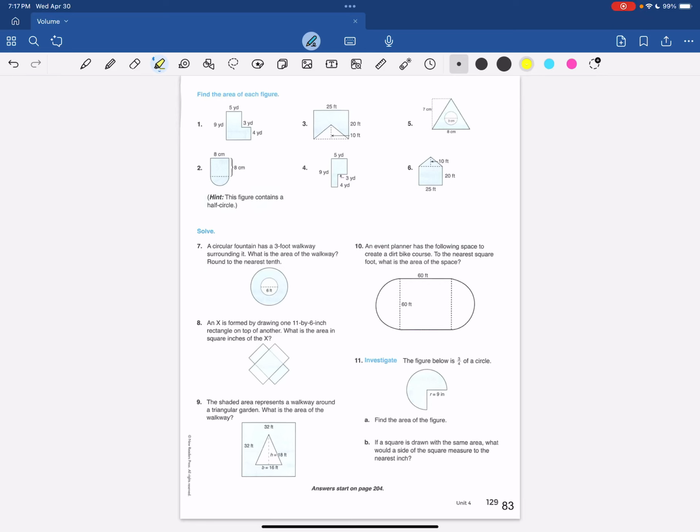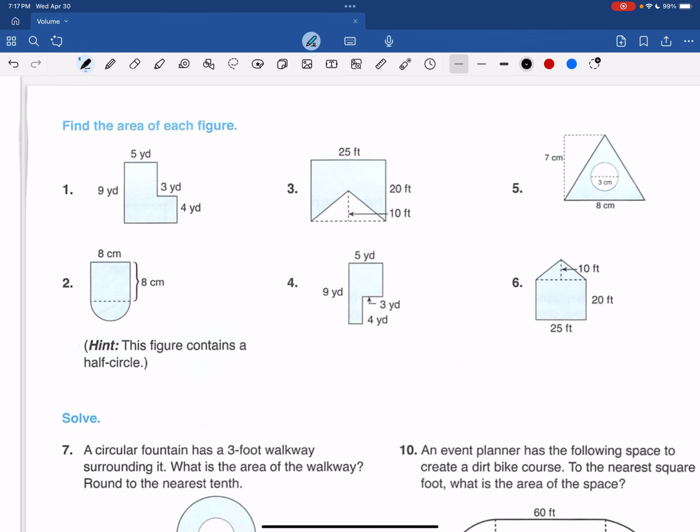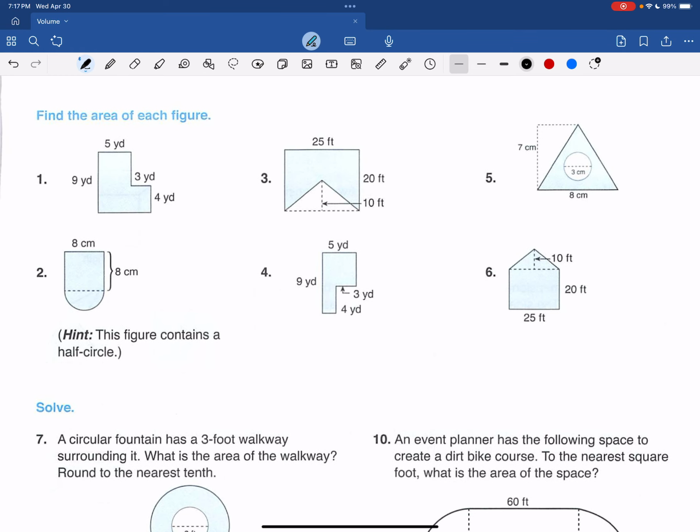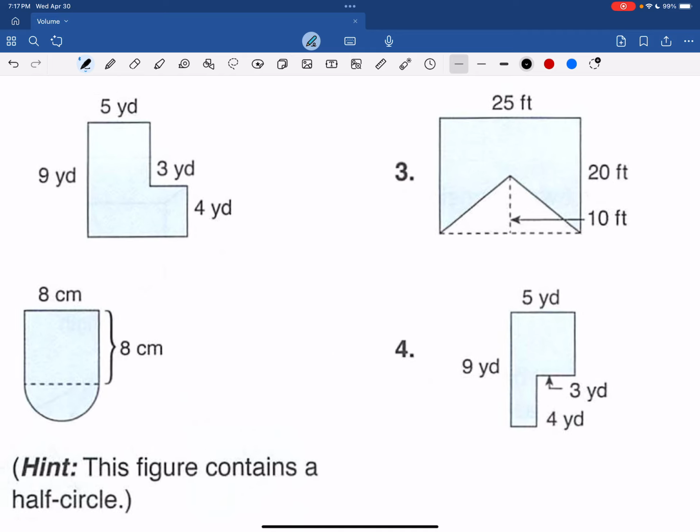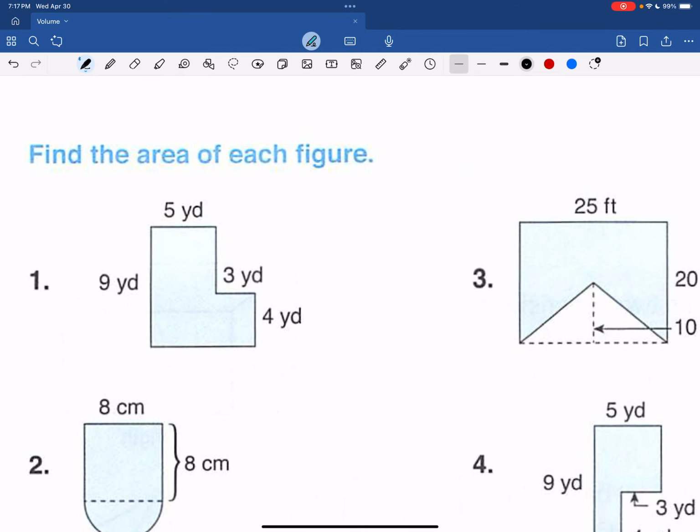Page 83. We are supposed to solve some problems. Number 1 says to find the area of each figure. So we're looking at this complex shape. This looks like the letter L. And again, there are different ways to do this.